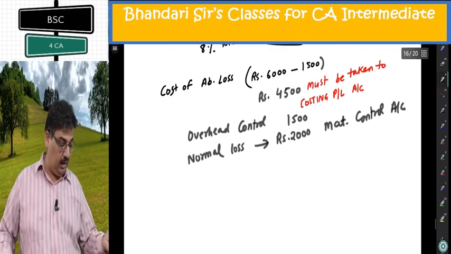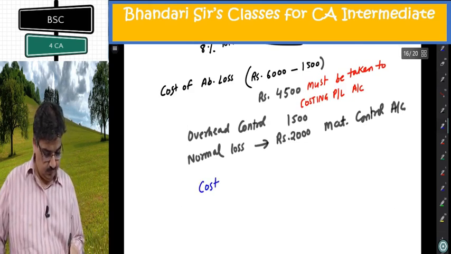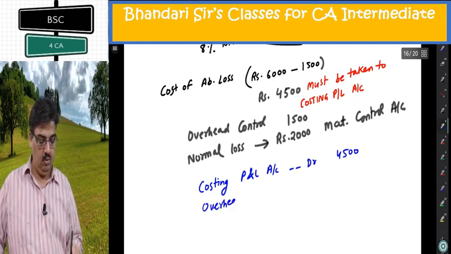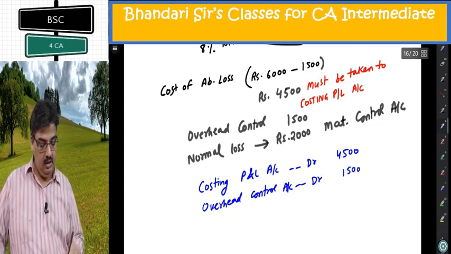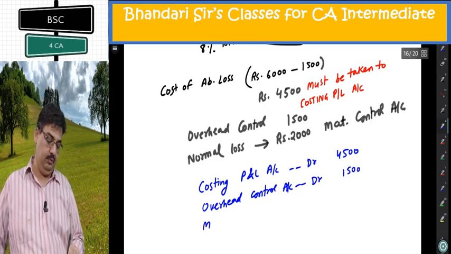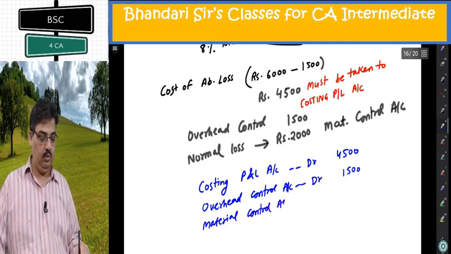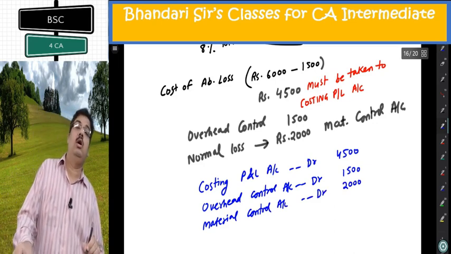So the journal entry becomes: costing P&L account debited 4,500; overhead control account debited, that is the scrap value of abnormal loss 1,500; and normal loss cost must go to material control account, without taking into consideration the normal loss scrap there.